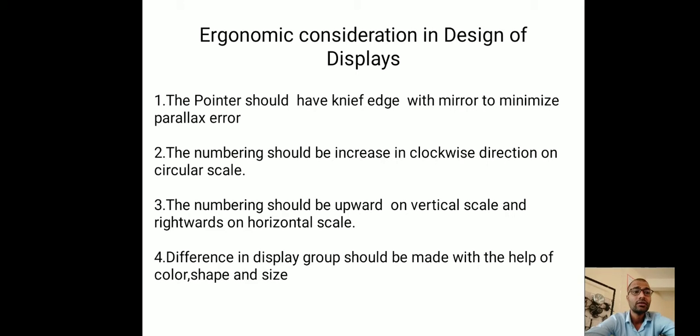Next, the numbering should be in clockwise direction on circular scale.